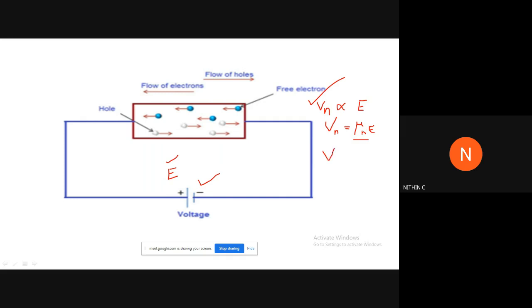Similarly, you can write Vp also. Here holes are also there. So Vp can be written as Vp is equal to mu p, that is mobility of holes, mu p into E.